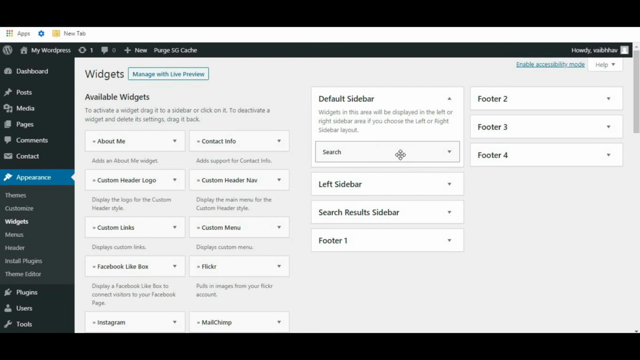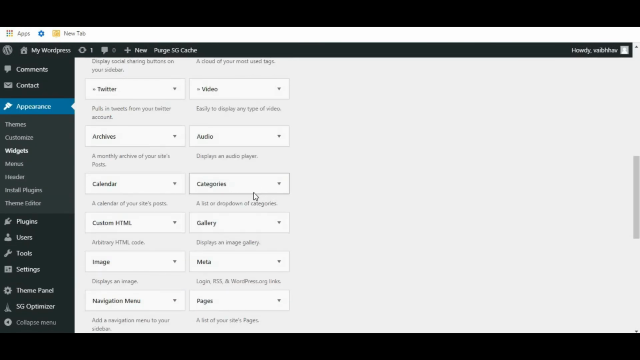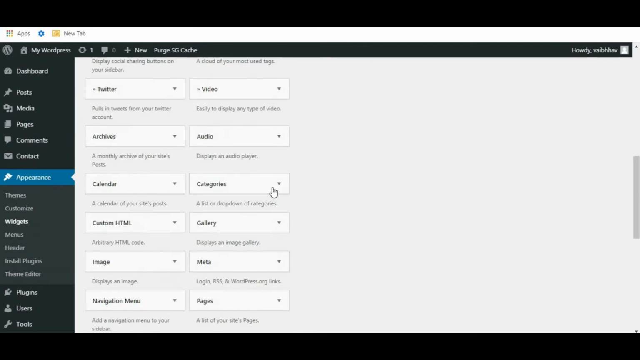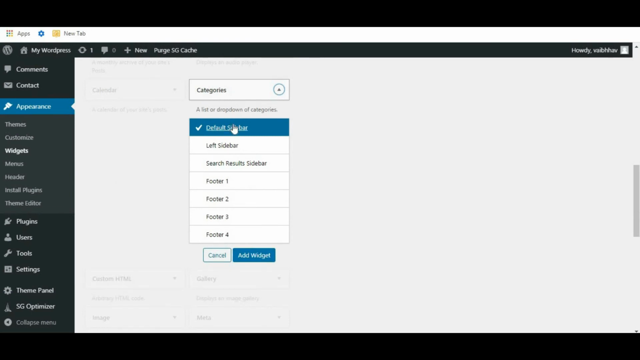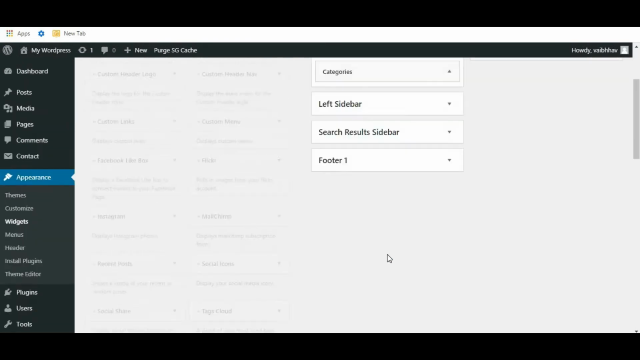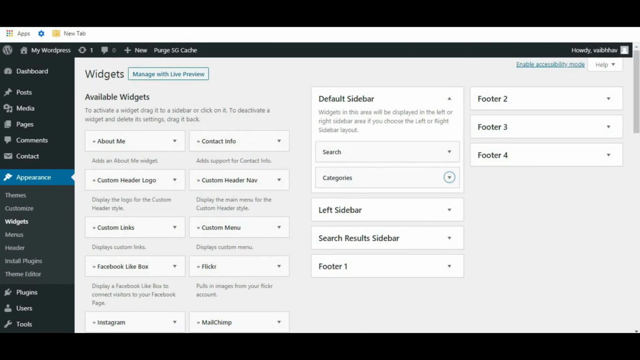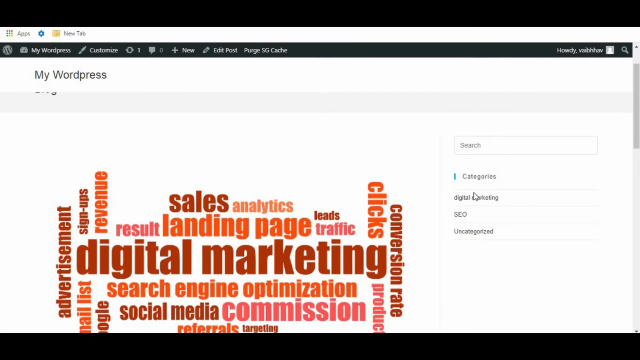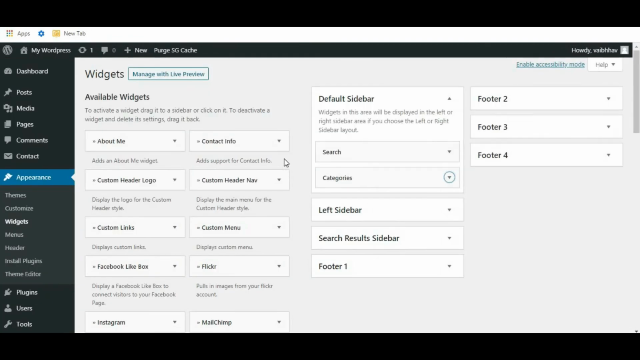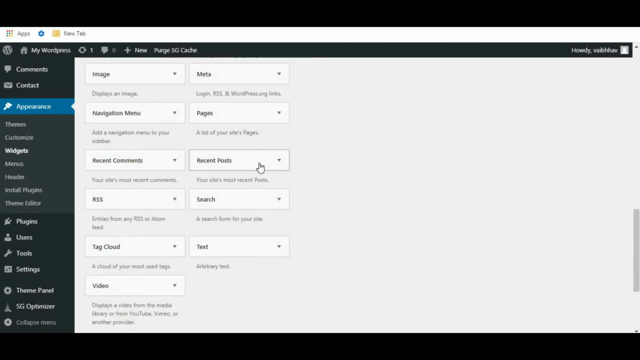I want to add a category. Let's add a category. Select the category and click on this add widget. Default sidebar. Click on this add widget. So here it is. Now let's refresh the website. Here you can see a category, digital marketing, SEO. Okay. Now let's add some other thing. Okay, let's add a recent post.